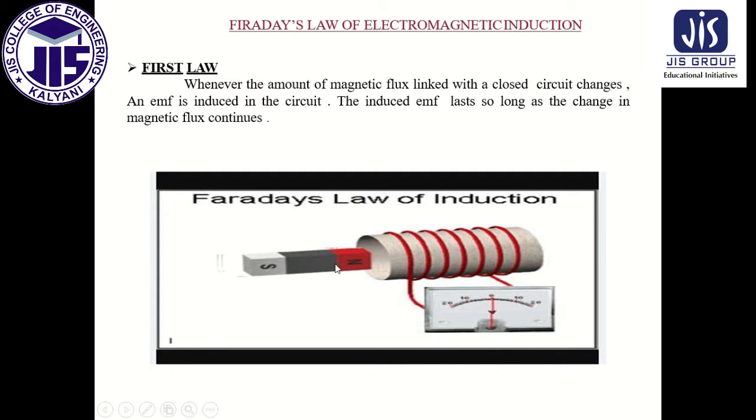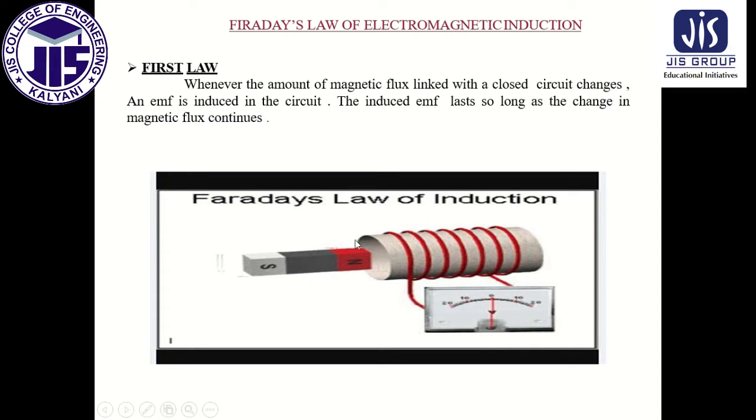Now when we change the position of this magnetic bar, if we take this bar far away from this conductor, or very near to the conductor, then what will happen? The magnetic field will change. So since the magnetic flux linked with the closed circuit changes, an EMF is induced in the circuit.